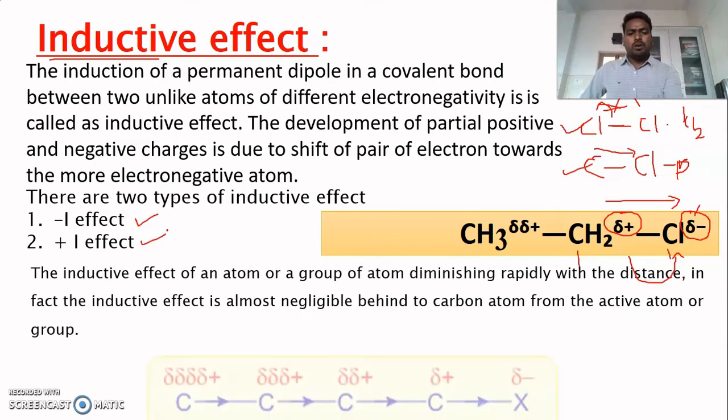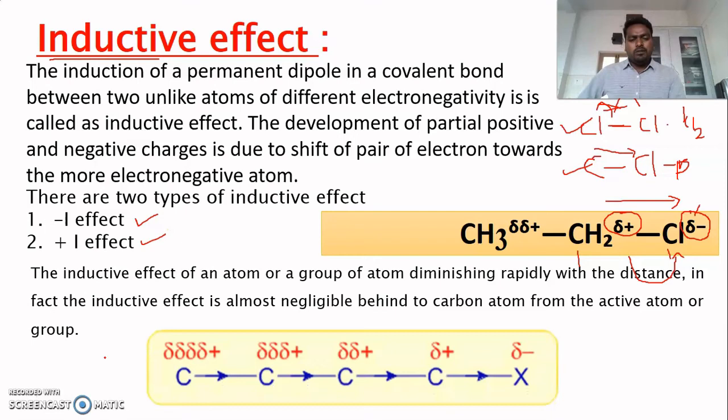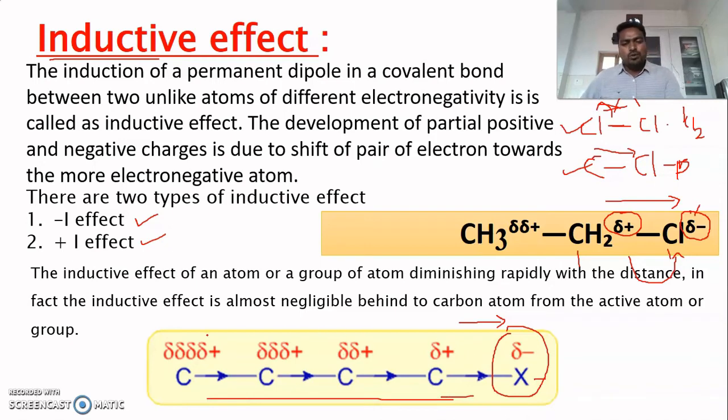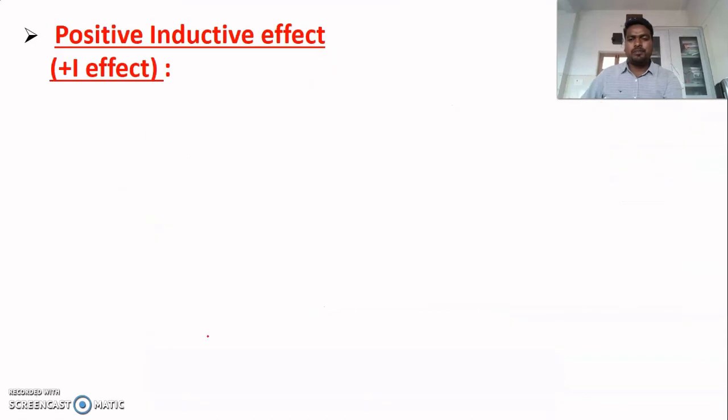We can observe one more thing here. For this inductive effect, for example, this is the group which is responsible for inducing the electron density towards it. As a result, it is going to attain partial negative charge and the other partial positive charge. But if you move away from the X, here X is halogen, this effect decreases. It depends on distance. Now let us see positive inductive effect.